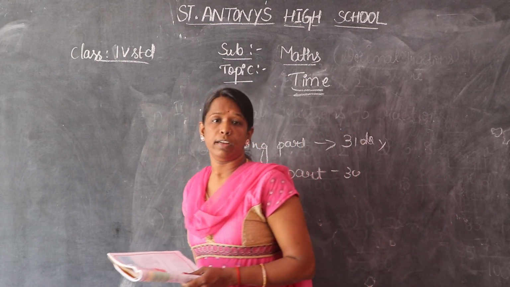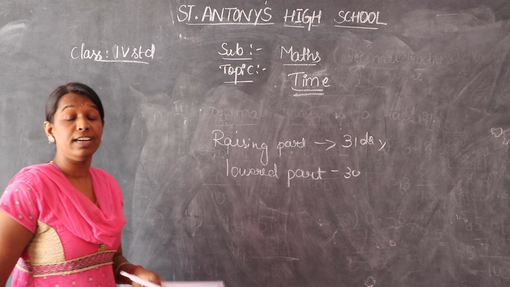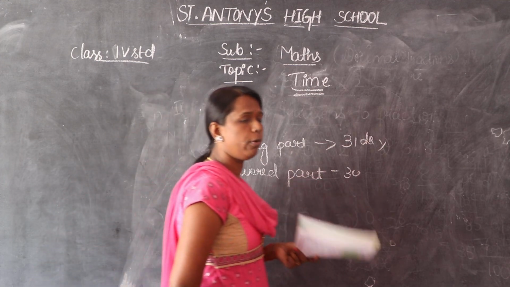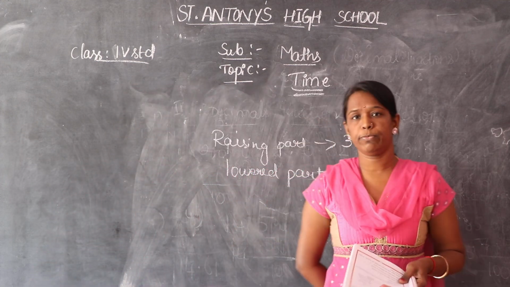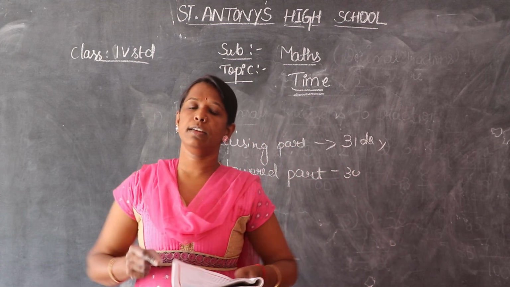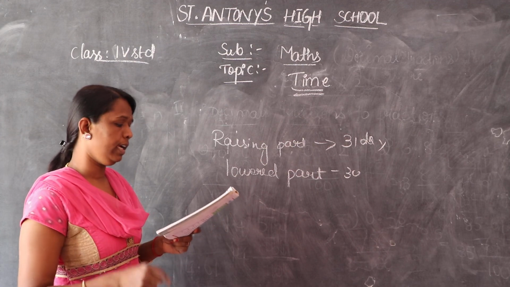In the leap year, that comes every 4 years. Once in 4 years, that year is called a leap year. In that leap year, the month of February consists of 29 days.